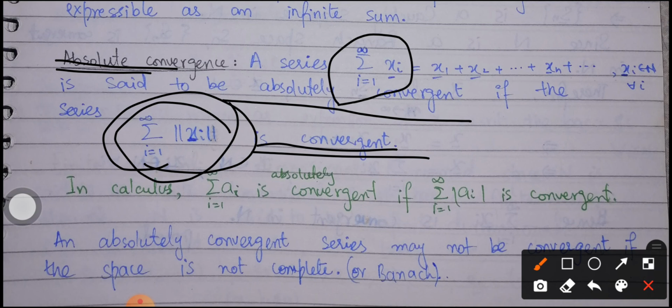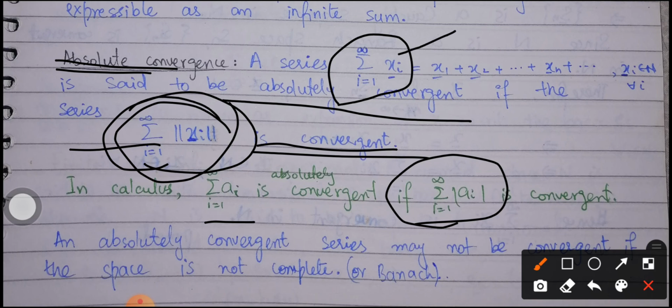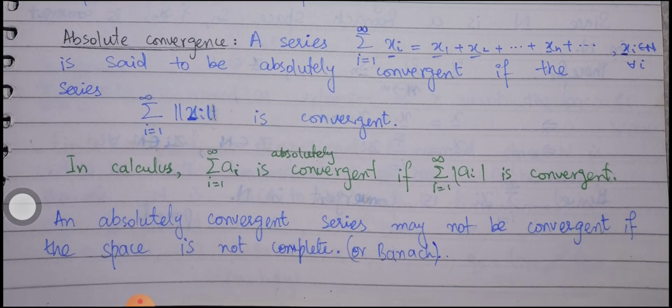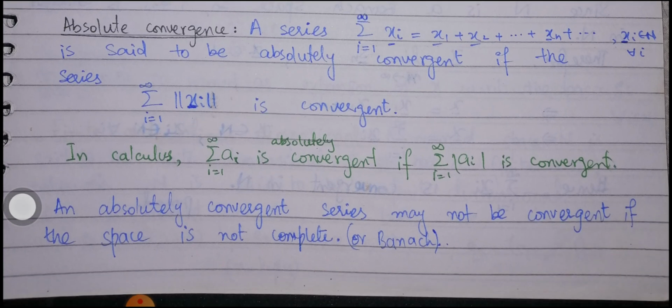In calculus, summation of ai is absolutely convergent if the series with mod ai is convergent. The same is defined over here, that the series summation of xi is said to be absolutely convergent if the series of norms of xi is convergent. So this is the definition of absolute convergence. An absolutely convergent series may or may not be convergent if the space is not complete.